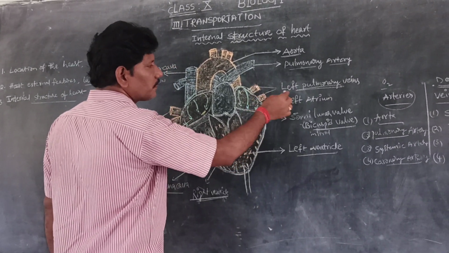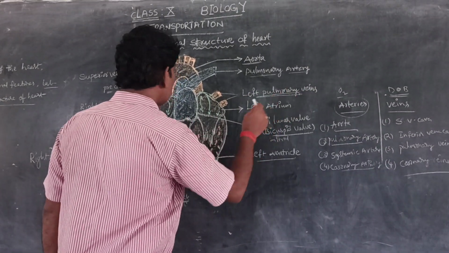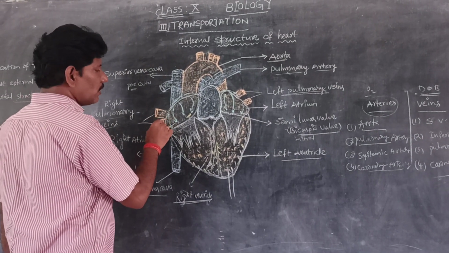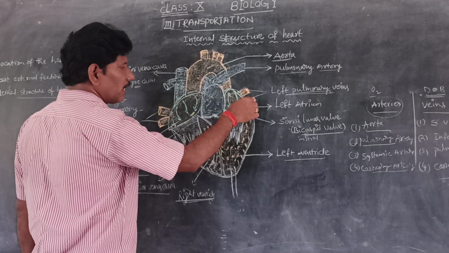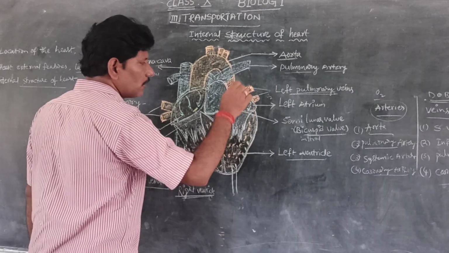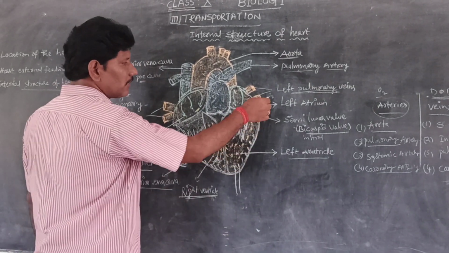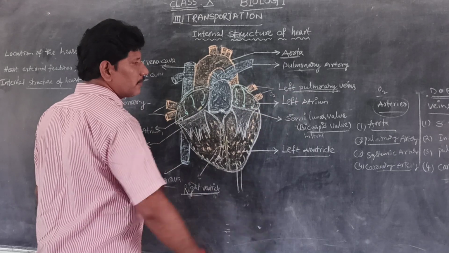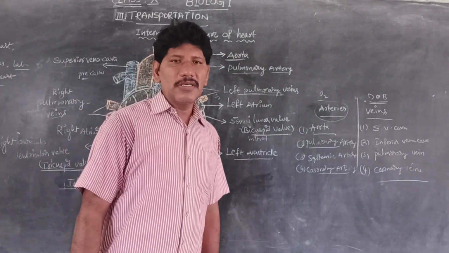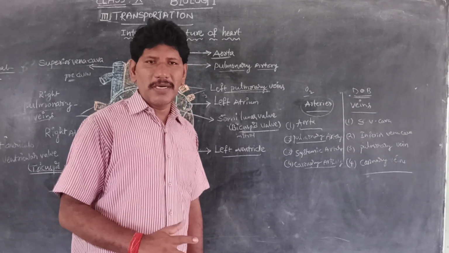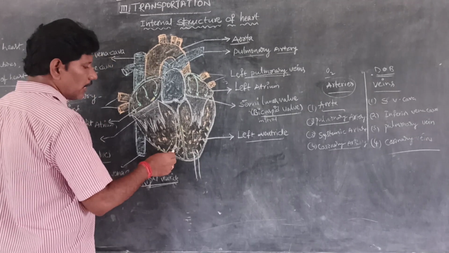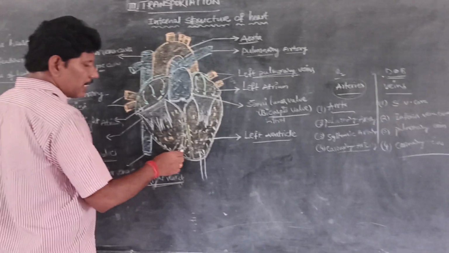Through the left and right pulmonary veins from the lungs, the oxygen reaches the heart. So arteries carry oxygenated blood and veins collect deoxygenated blood, but the one exemption is the pulmonary artery.